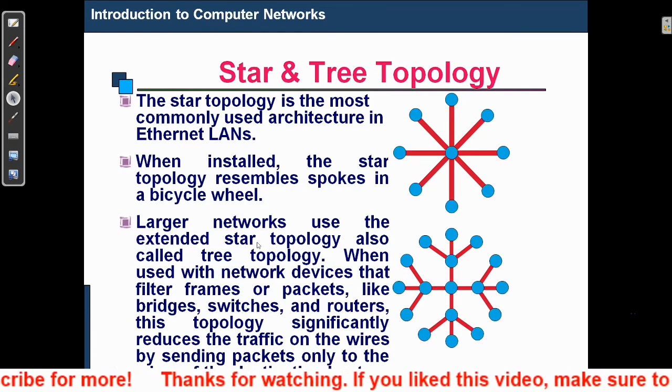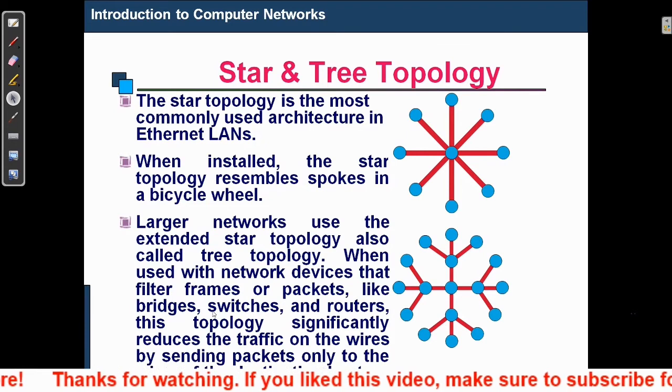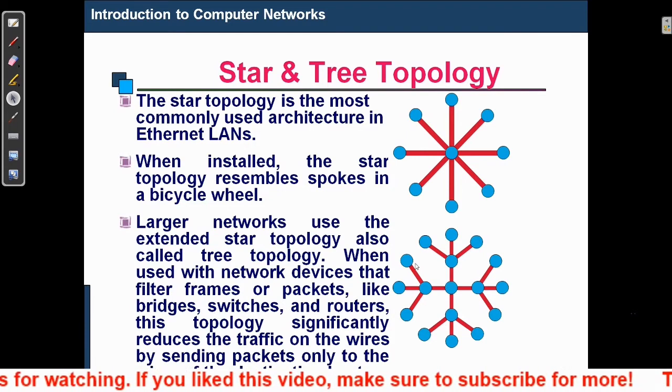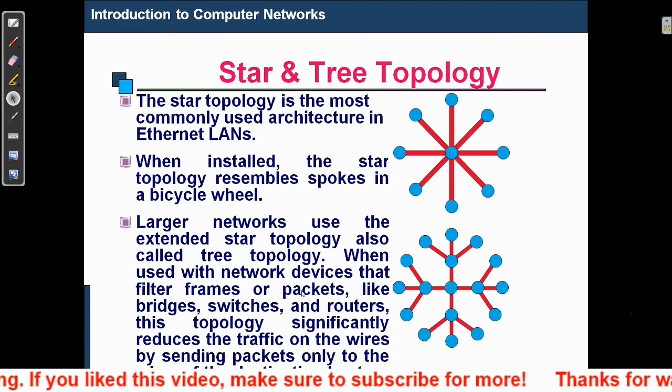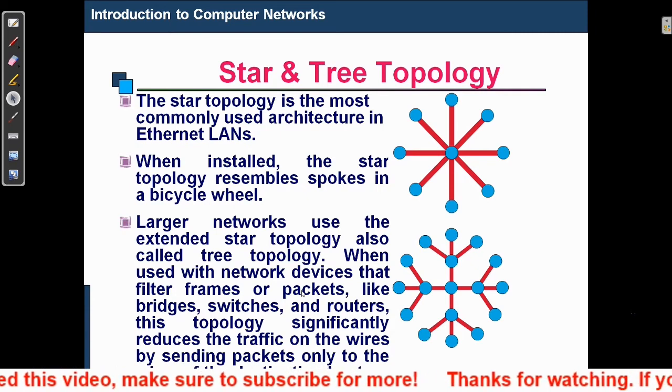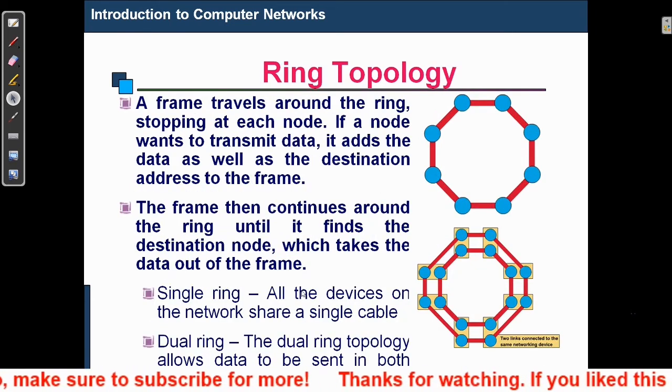And large networks like the internet, where more than one topology is involved, are called hybrid or large network topology.